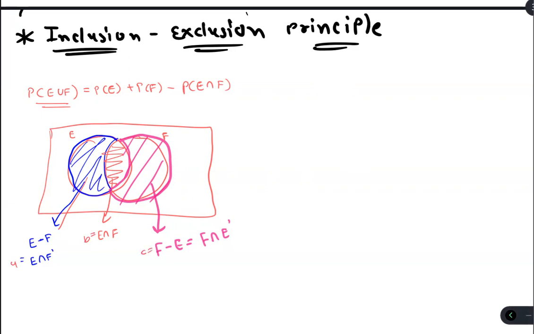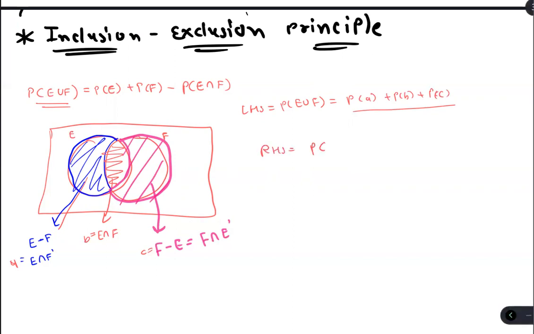So the LHS is P of E union F, and that we are getting as P of A plus P of B plus P of C. Now why this? Because all these three events are disjoint. Yeah, you can say that all three events are disjoint, so we can write like this. Yeah, that's true. Now let's check for RHS.